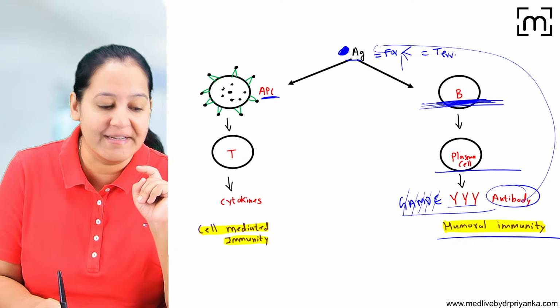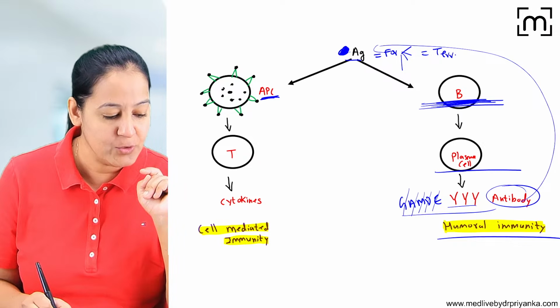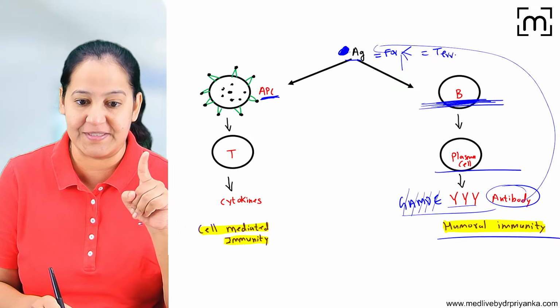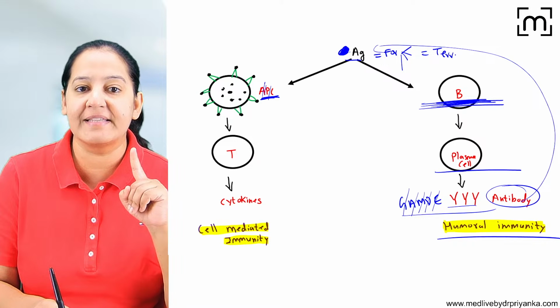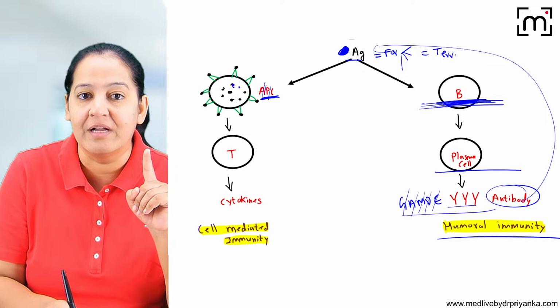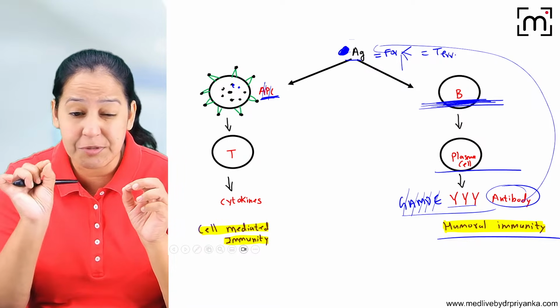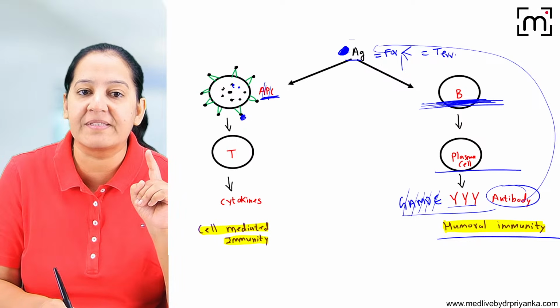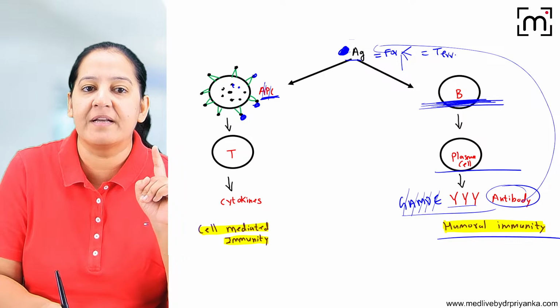Now there is a second possibility: instead of activating the B lymphocyte, this antigen goes to an antigen presenting cell. Where is it going? It is going to the antigen presenting cell, APC. The antigen presenting cell is a cell that engulfs the antigen. First of all, it will engulf the antigen. Then it will degrade it into multiple small pieces. After degrading and processing, it will present it on its surface.